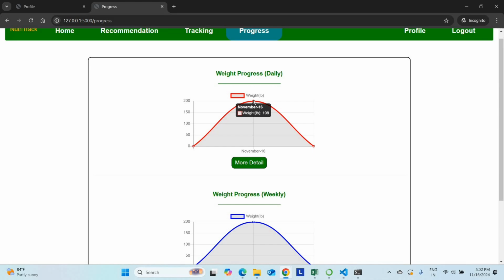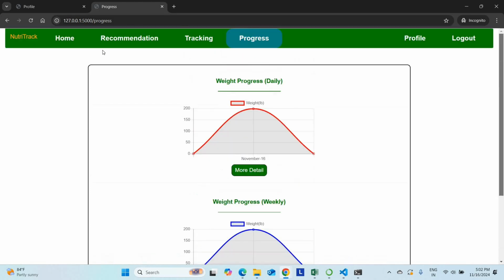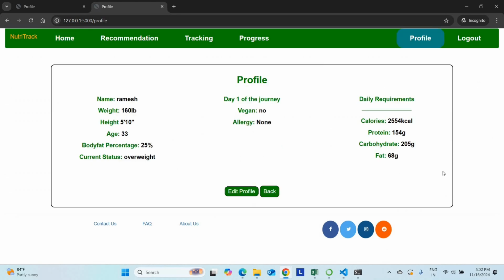Okay. So currently you are at 198. So if your weekly progress. Okay. Perfectly working. Now what I am going to do here is enter my weight as 160, for example. Just click submit. Now go to profile. You can see the data has been updated. Depending upon the date, it will update everything.